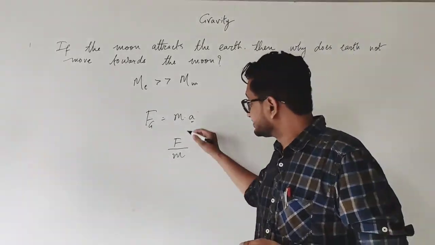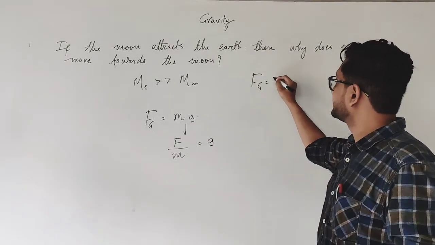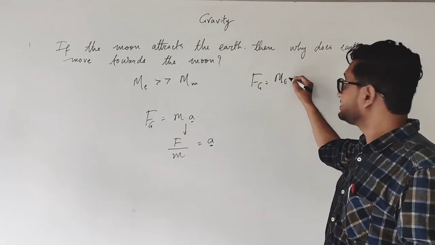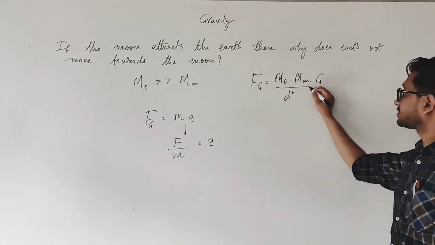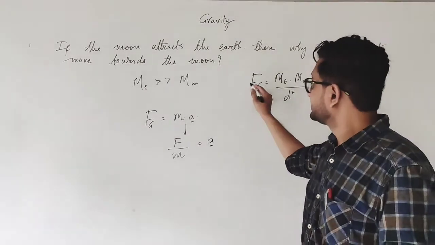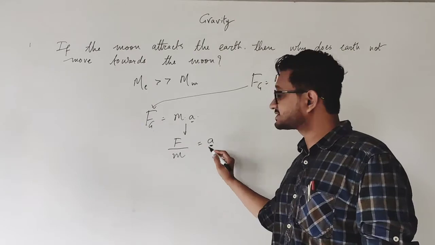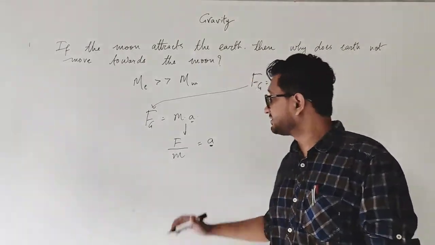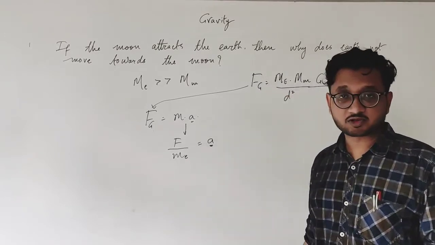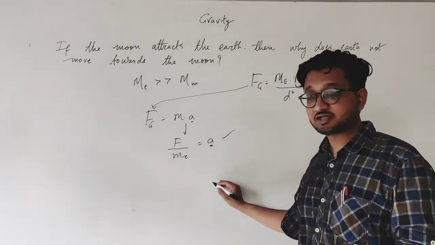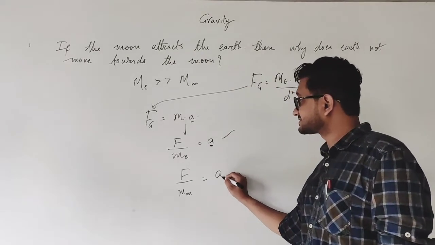Now the gravitational force is the same for both, that is F equals G m e m upon d square, with the gravitational constant. When you find this value, substitute it over here, and then you can find the acceleration, which of them will move. In the first case we use the mass of earth and find the acceleration. In the next case we use the mass of moon, and then find the acceleration.